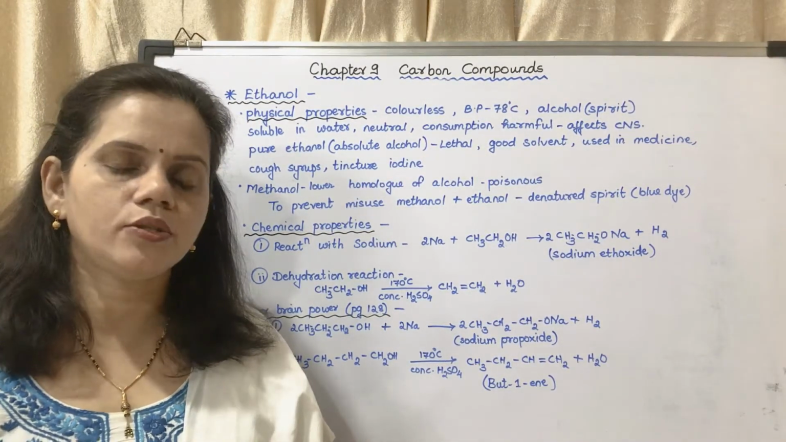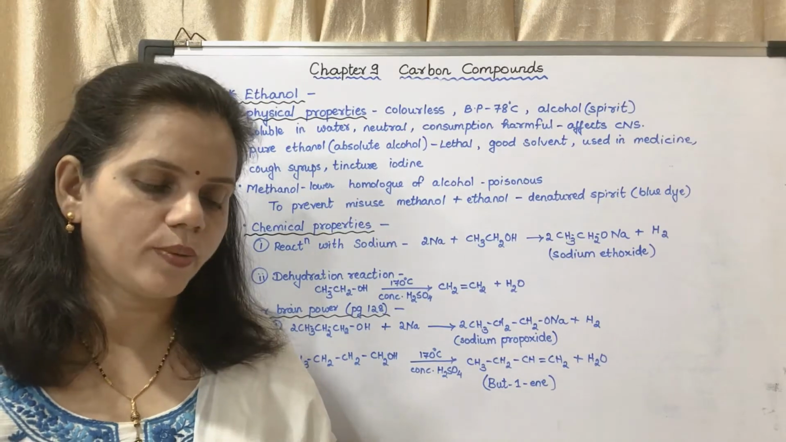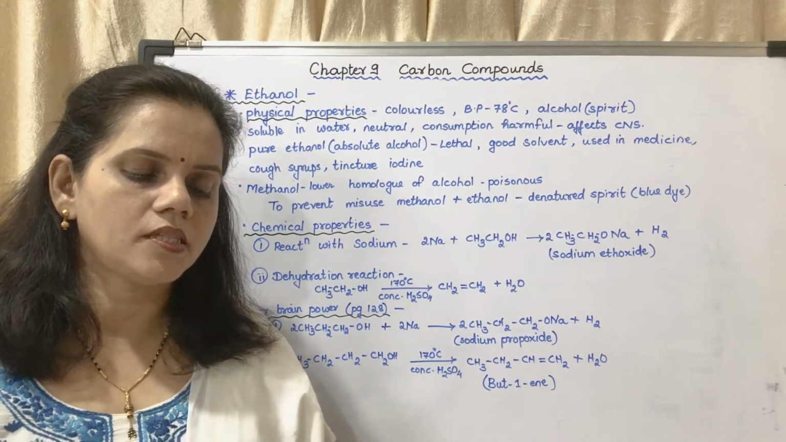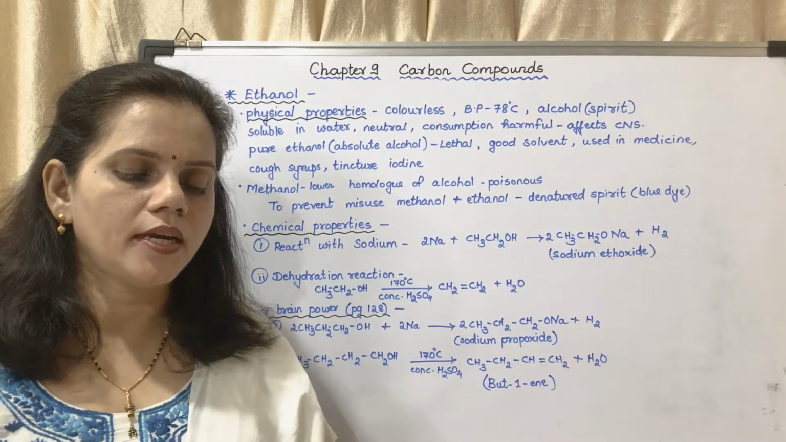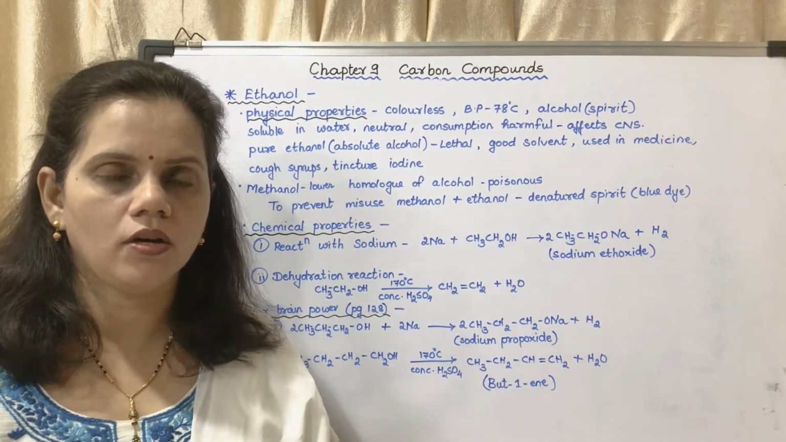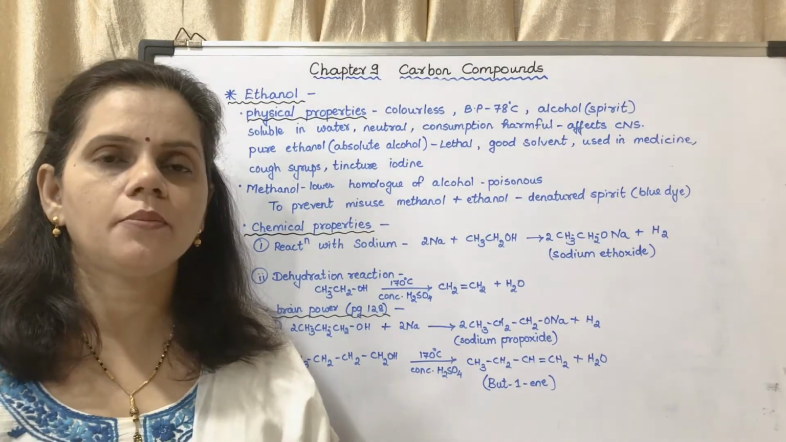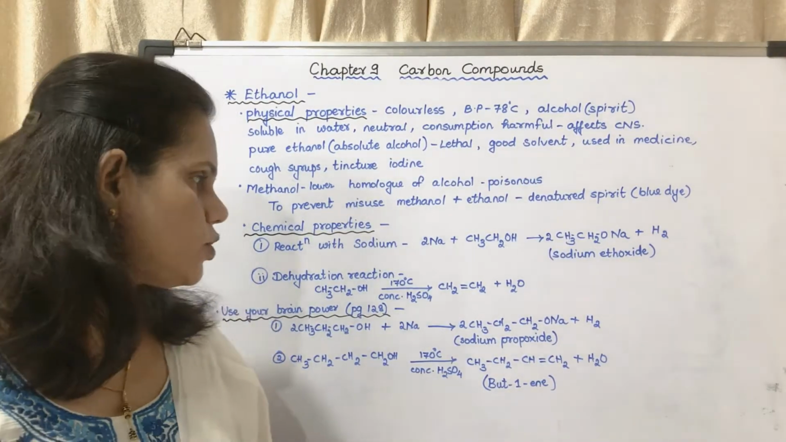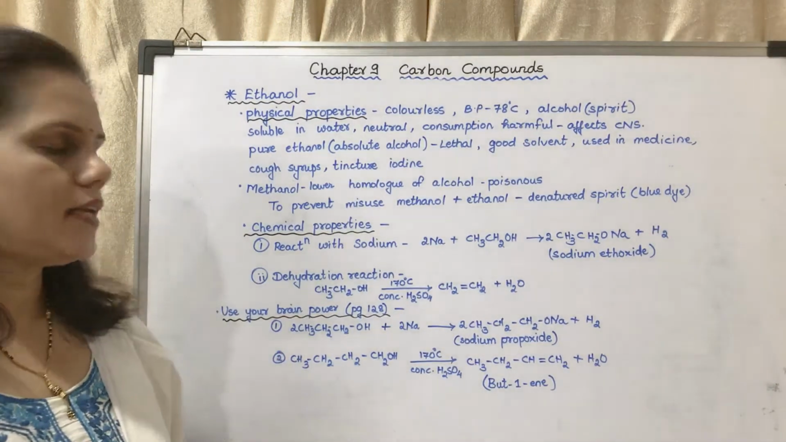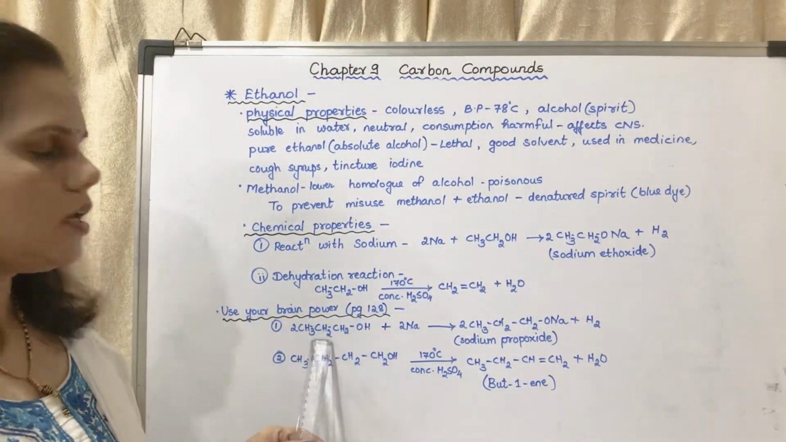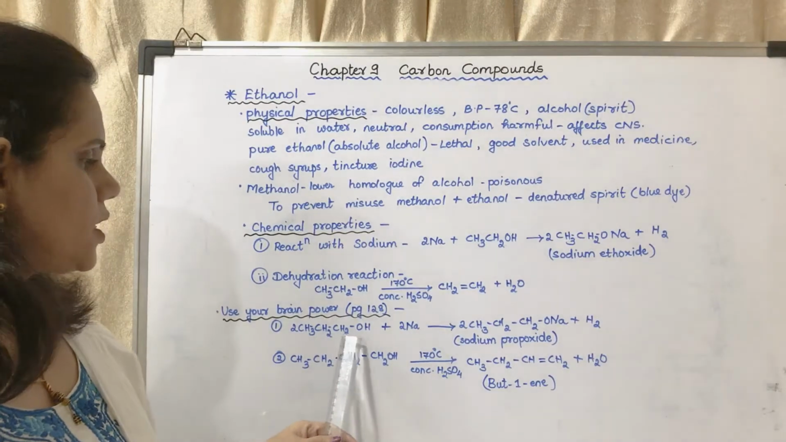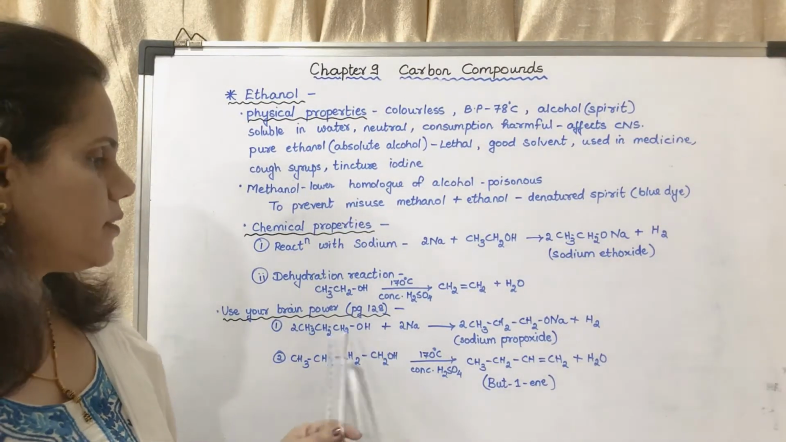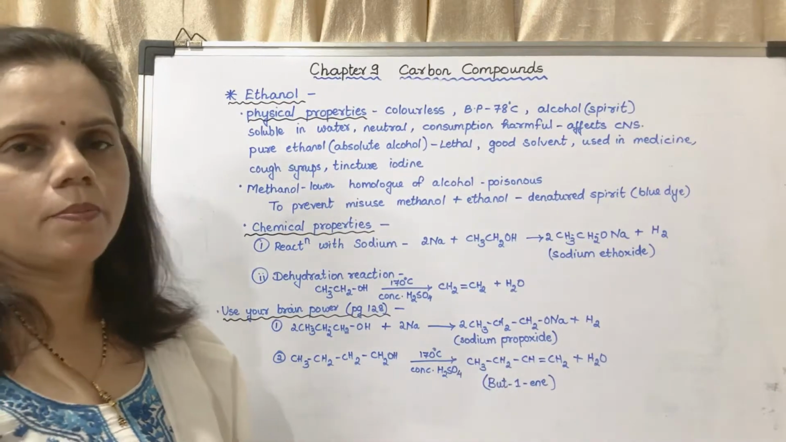Now there is a use your brain power question. First one, explain by writing a reaction what will happen when pieces of sodium metal are put in N-propyl alcohol. Okay, that is propanol. N-propyl alcohol means normal straight chain propanol. Okay, so the reaction I have given here, this is propanol, CH3CH2CH2OH, okay, plus sodium. It will react to form sodium propoxide.